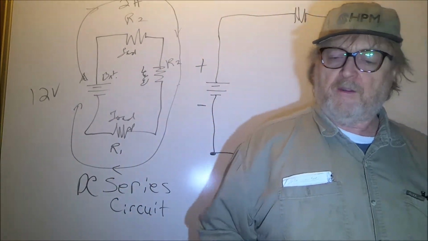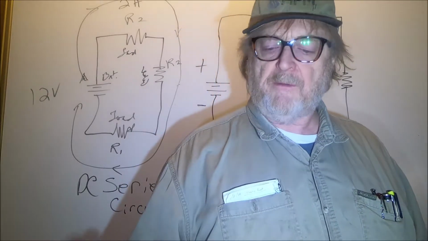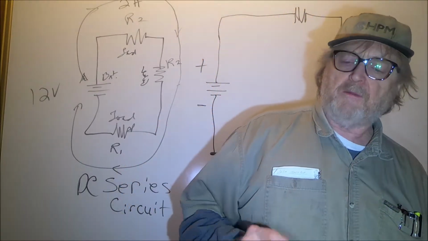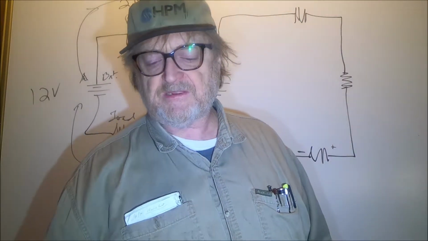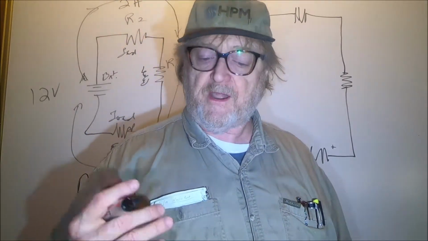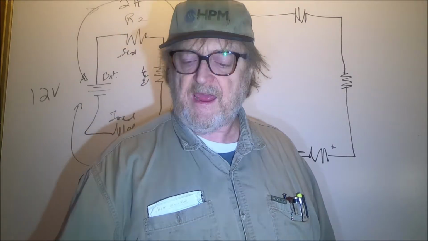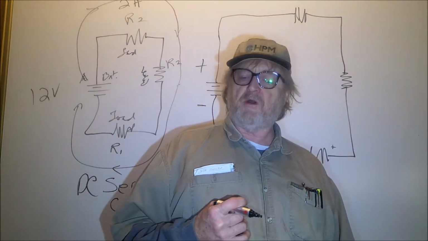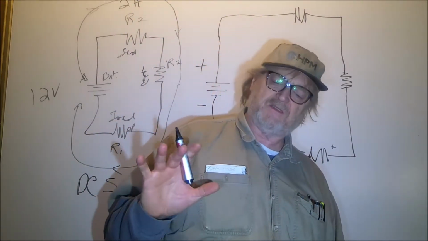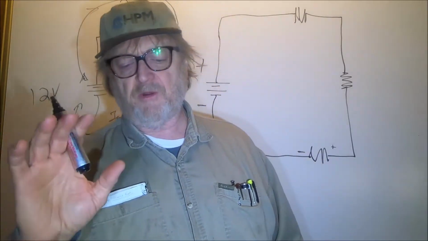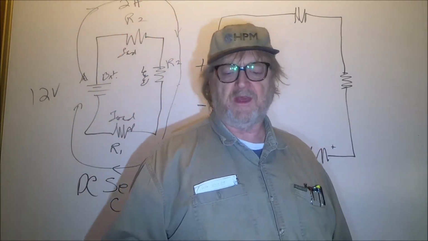Understand that. All right? Voltage sources use common points called grounds. A point in the circuit may be either positive or negative with respect to the ground. Batteries and generators connected in series aiding will add their voltages. In series opposing, their voltages subtract. Now that's a little deeper than I want to go today, but we will get into that.